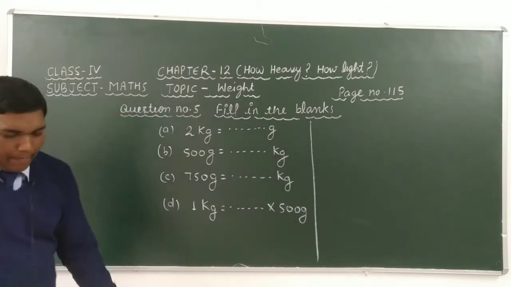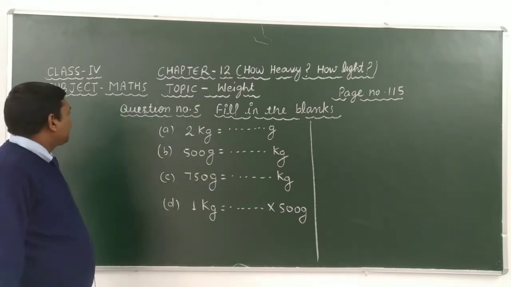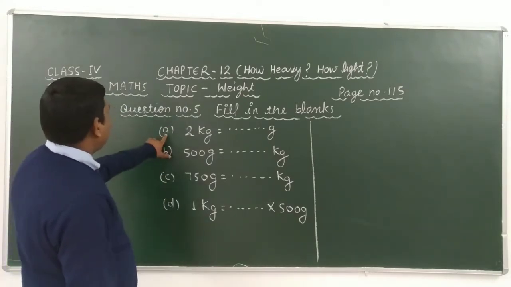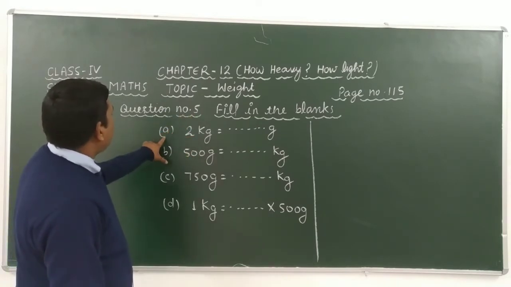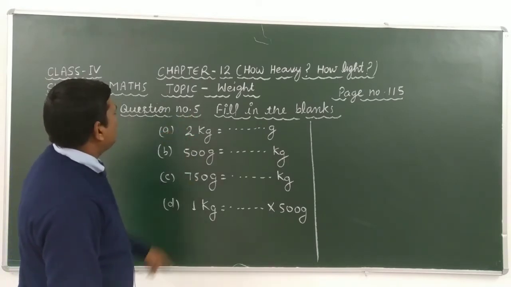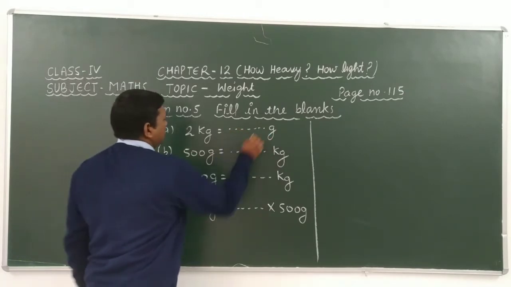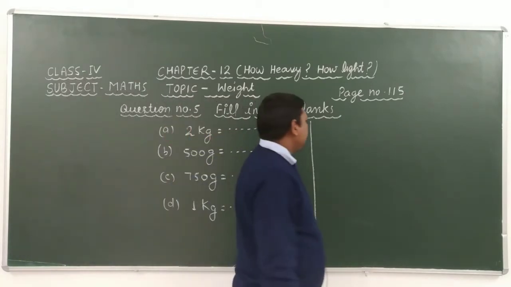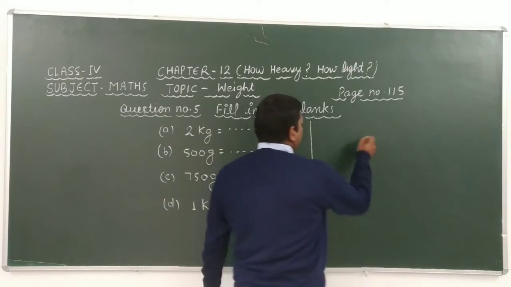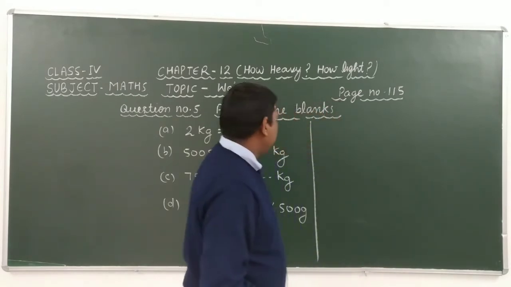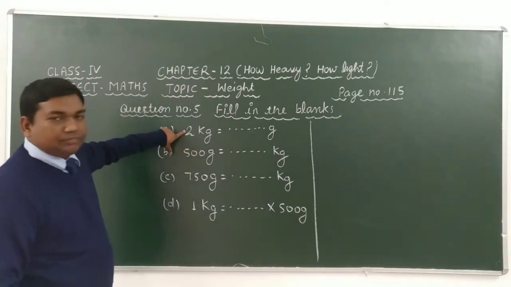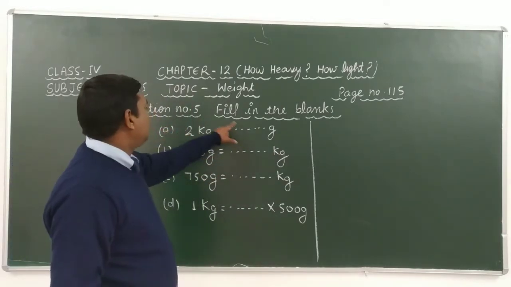Yes, look here carefully. In question number 5 of A, it is given that 2 kg is equal to dash dash dash gram. Dear students, look here carefully. If we multiply the given quantity by 1000, then we get the answer of this question.